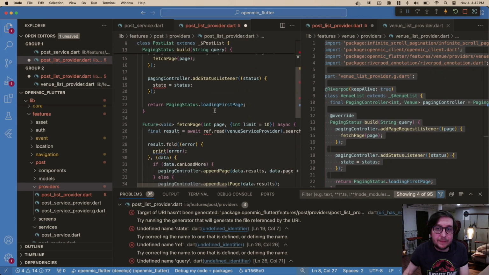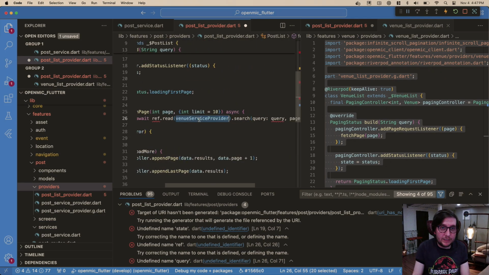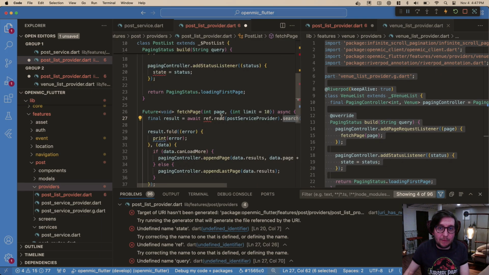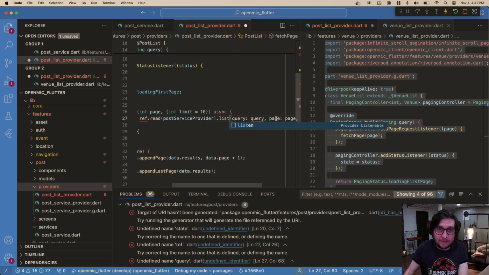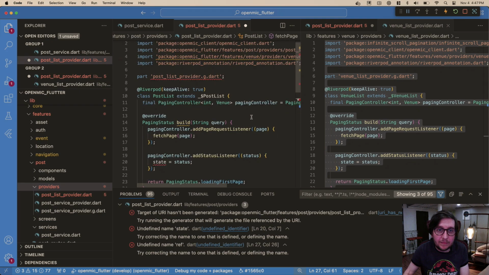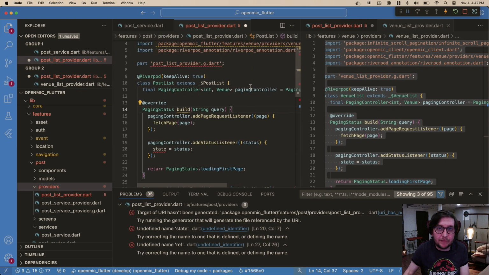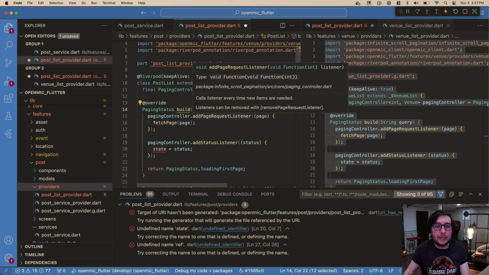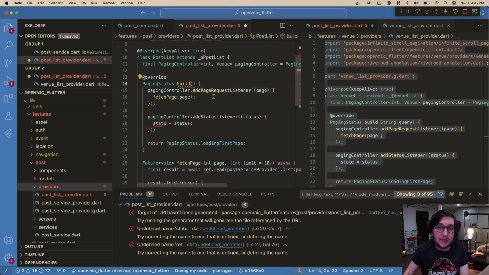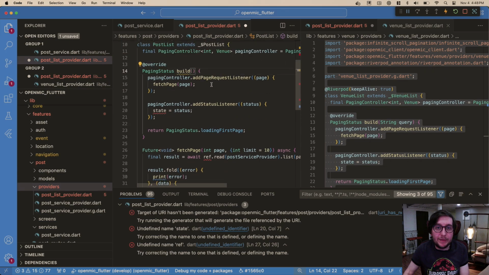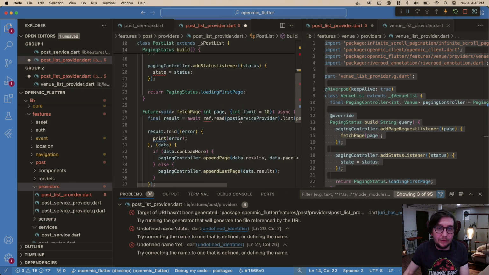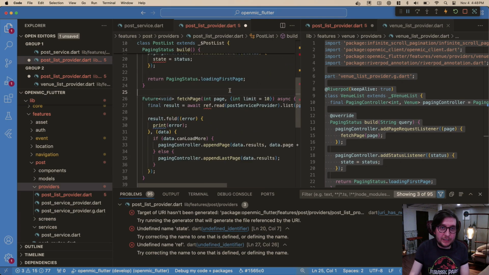That's fine. Now what we want to do is use our post list service or post service. Wait, yeah, post service provider. We're not going to search. We're just listing. And we'll just pass in the page. Where's that query coming from? Oh, there it is. Build. Yeah, this is not in that. This is just a list provider. We're not doing searching on post, at least not now. So we just do normal build. We do this list. We pass in the page.